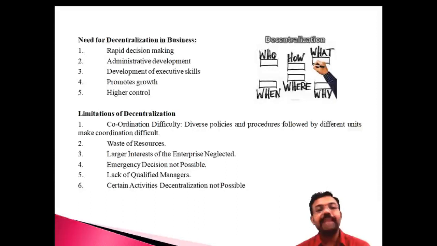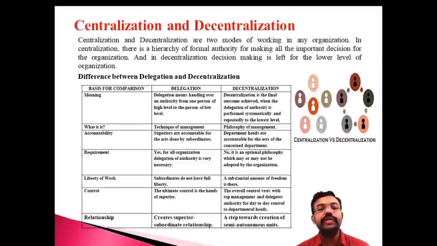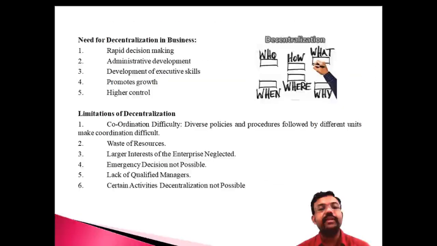And another one is that emergency decision is not possible, because it is only a philosophy and not required for the entire organization. So emergency decision is not possible, and there is a lack of qualified managers. Sometimes the lack of qualified managers working within the organization affects the decision making process. And the sixth one is that certain activities cannot be decentralized.